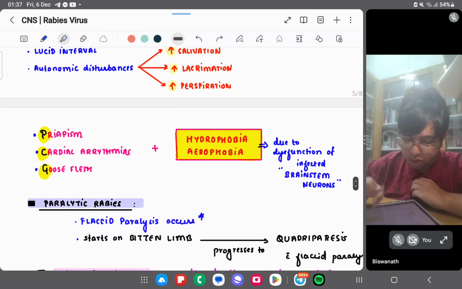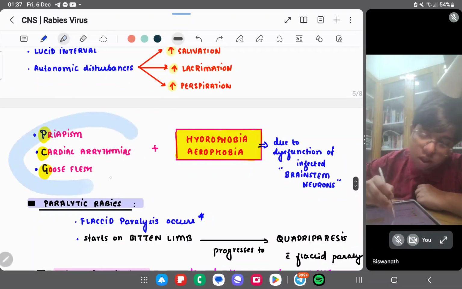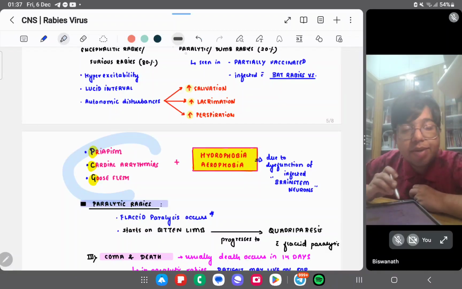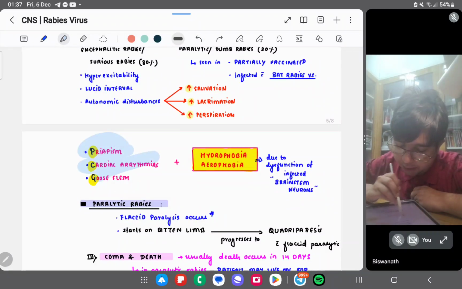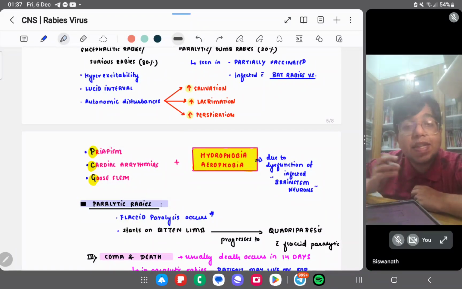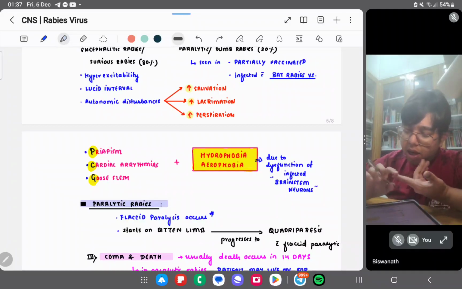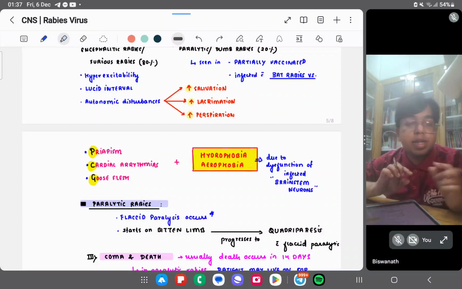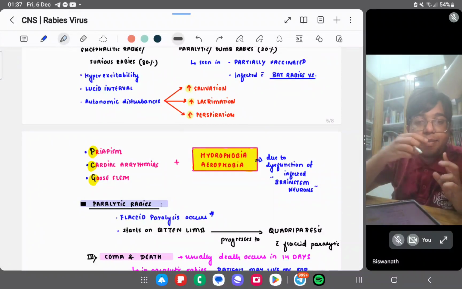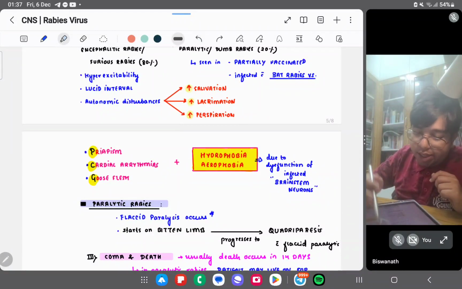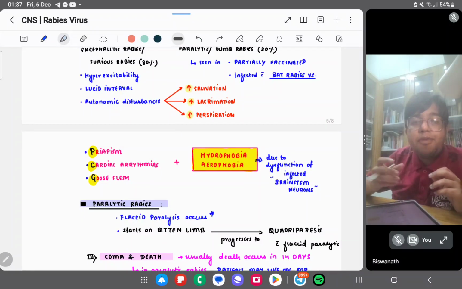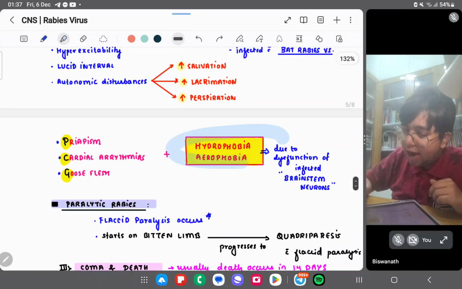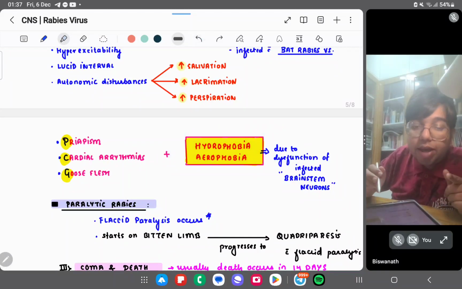In furious or encephalitic rabies, we have priapism, cardiac arrhythmias, and goose flesh, the goosebumps. Like when you put your finger in water, this type of striations appear. Arrhythmias are the abnormal beating of the heart, and priapism is the painful erection of the penis. And hydrophobia and aerophobia will be there.